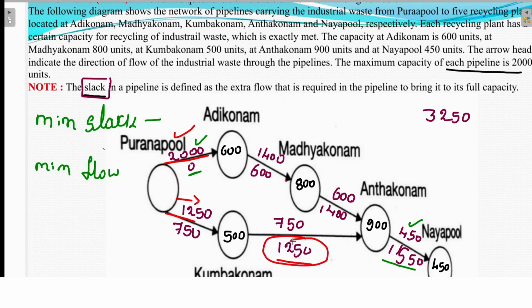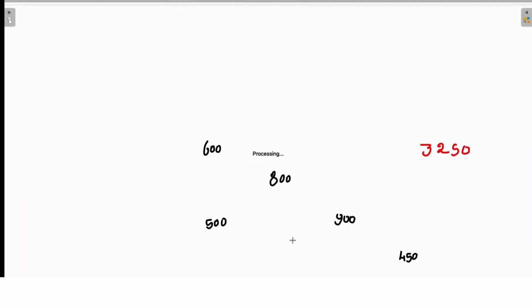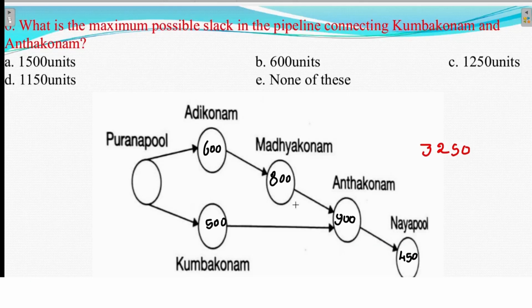That will be your answer: 1250. I hope it is clear.